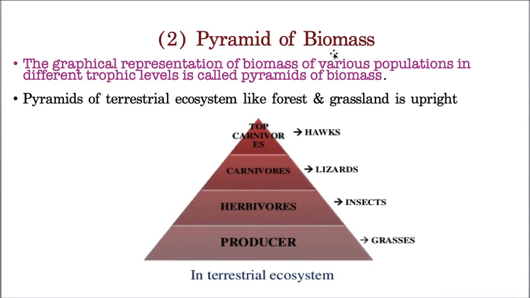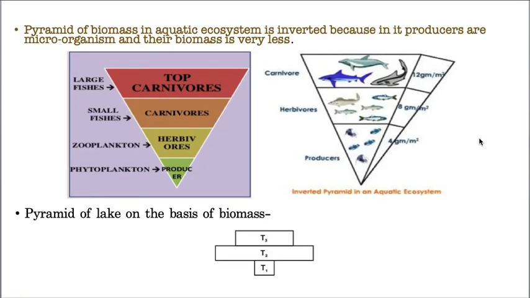But the pyramid of biomass has an inverted form also. Till now we explained the upright one. Now I am explaining the inverted one. This is a pyramid of biomass in an aquatic system. It is inverted. This is an inverted pyramid of biomass. Now let us take phytoplanktons.